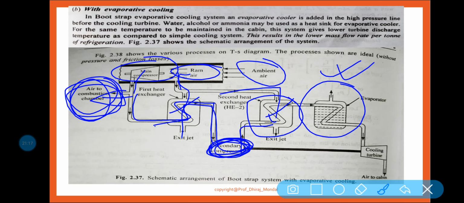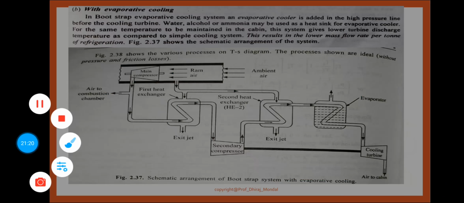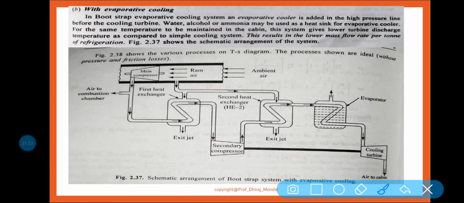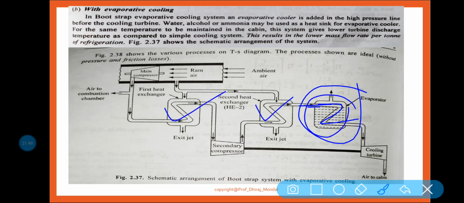Now this particular air passes through the evaporator. As I have discussed earlier, in the case of the simple or basic air system with evaporative cooling, this is the same function happening here. Whenever the air passes through the evaporator, by the evaporation process latent heat is taken from the air coming from the secondary compressor and heat exchanger 2.